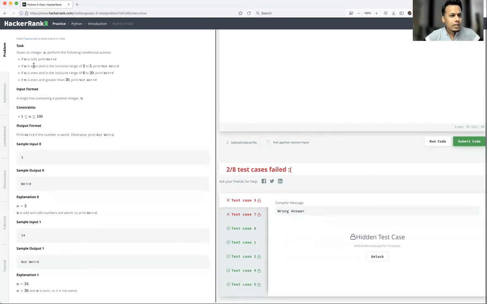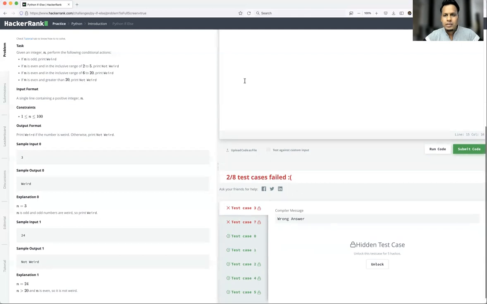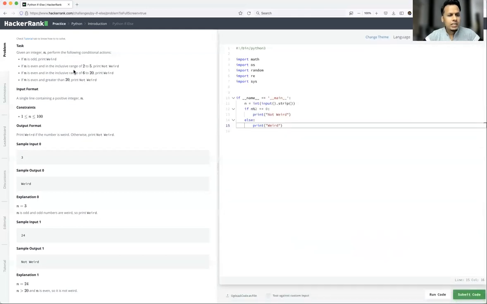So if you talk about the conditions: if n is odd, print weird, and if n is even and in the inclusive range of 2 to 5, print not weird. So there could be some number which is even but falls within the range of 2 to 5, which I am not taking into account. The same case applies here: if n is even and in the inclusive range of 6 to 20, print weird. And if n is even and greater than 20, print not weird. Okay, so let's take that also.